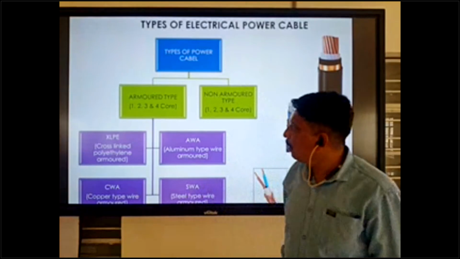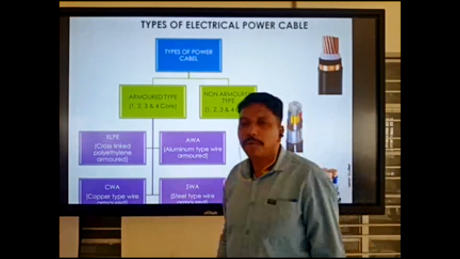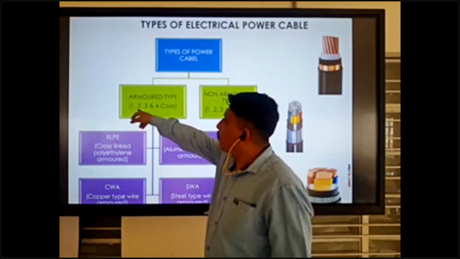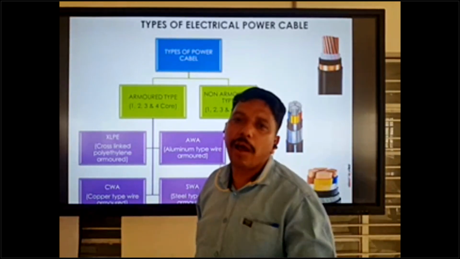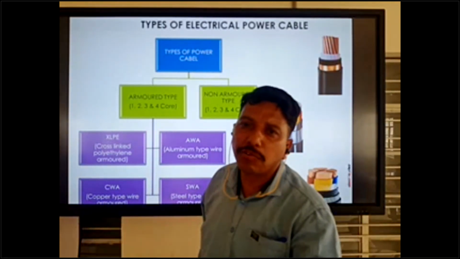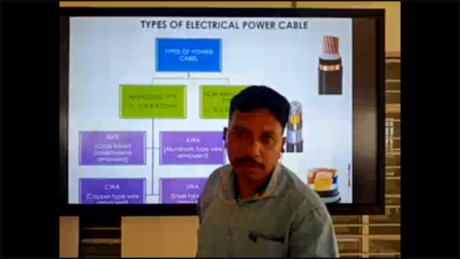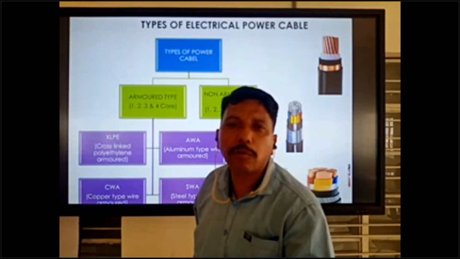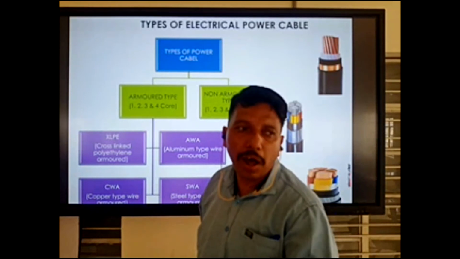So mostly 1 core is used for the transformer power supply, transformer outgoing up to the LB room or MB room.